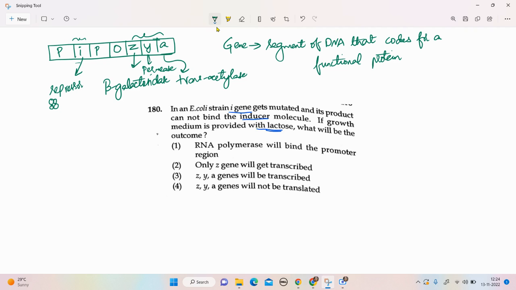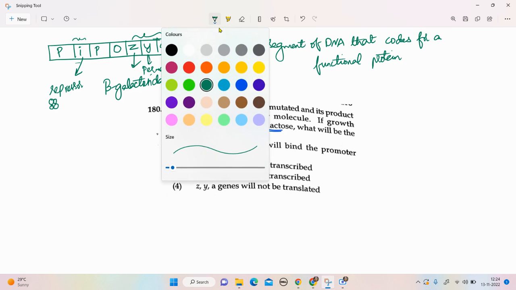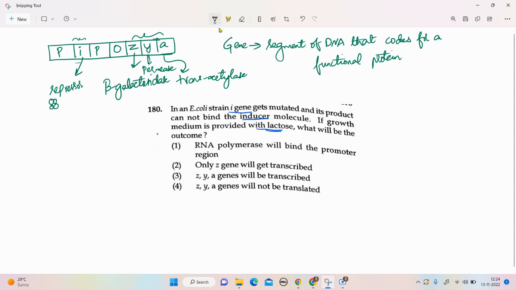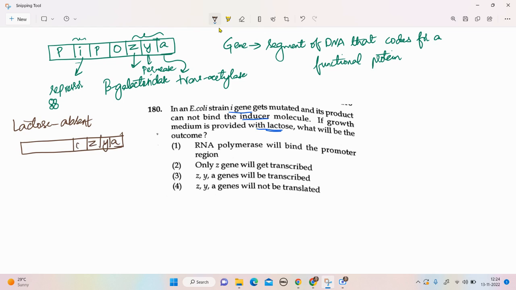Now let us understand the ideal situation of this operon when lactose is absent. So, in the medium, lactose is absent. What's the situation? We know there are three structural genes, an operator, a promoter, an inhibitor, and a promoter.